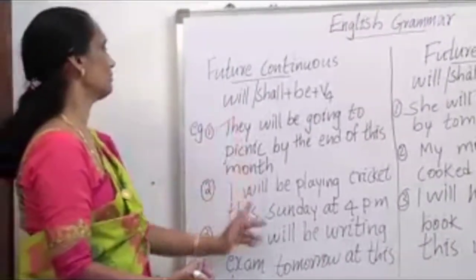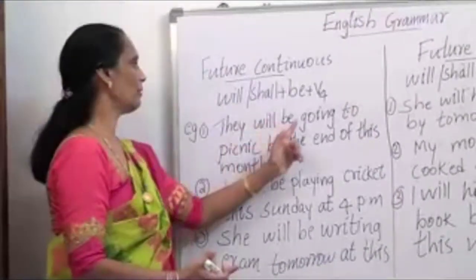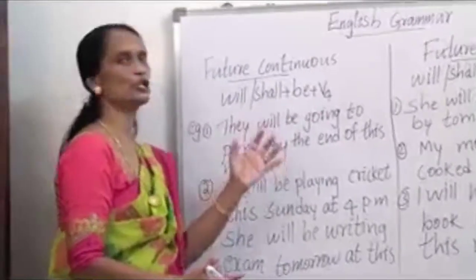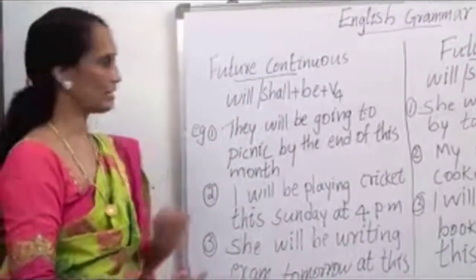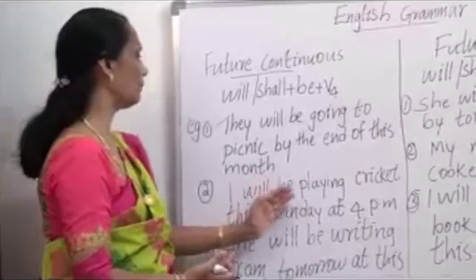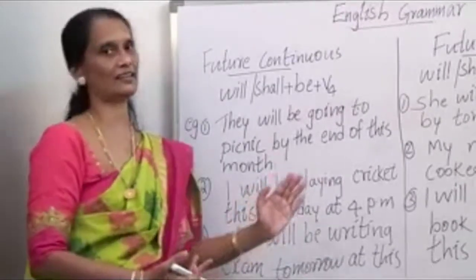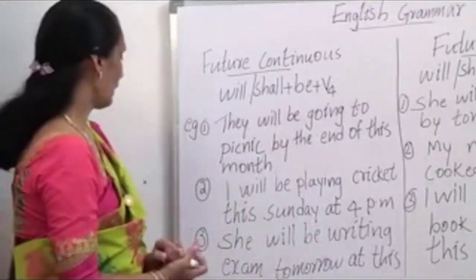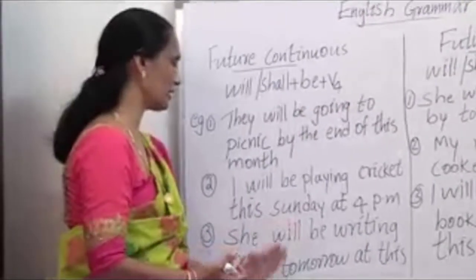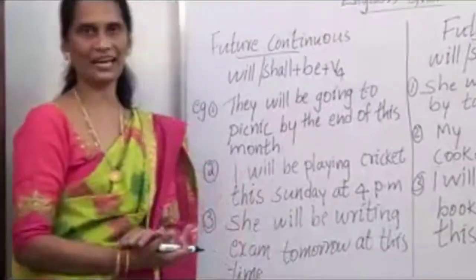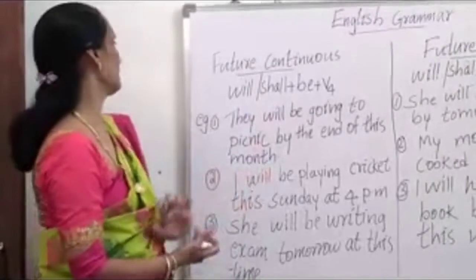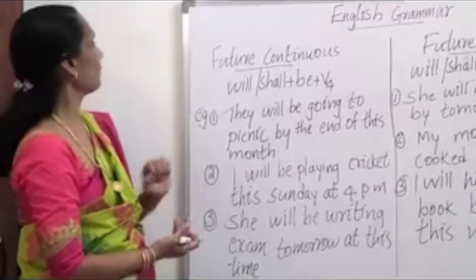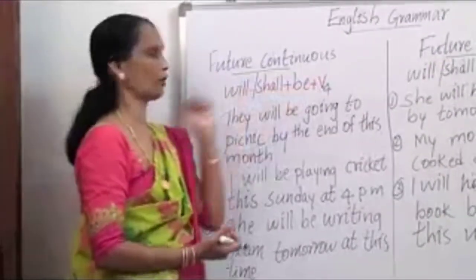Here three examples are given. They will be going to picnic by the end of this month. The second example is, I will be playing cricket this Sunday at 4 p.m. And she will be writing exam tomorrow at this time. In all these cases, let us examine where is this verb format.